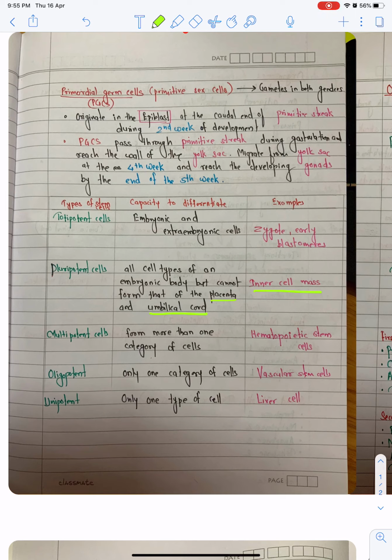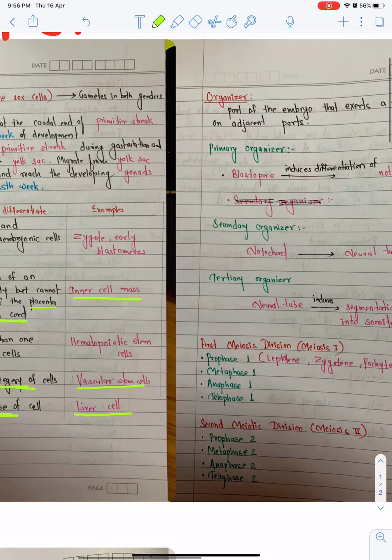Multipotent cells form more than one category of cells, for example hematopoietic stem cells. Oligopotent cells form only one category of cells, for example vascular stem cells, and unipotent cells form only one type of cell, for example liver cells.